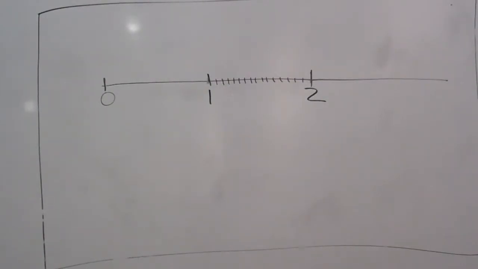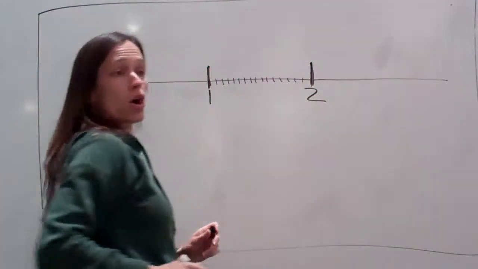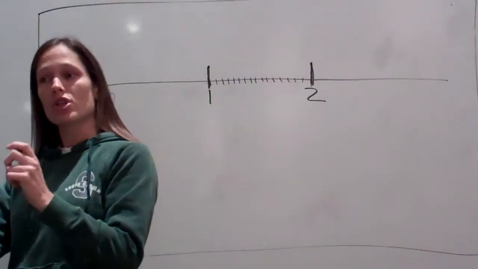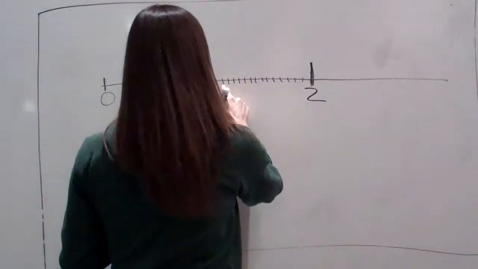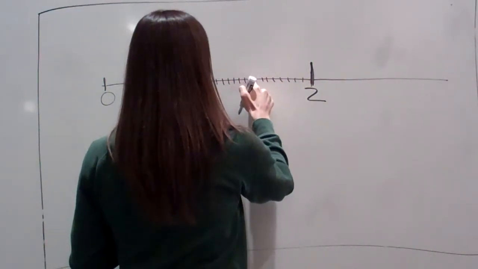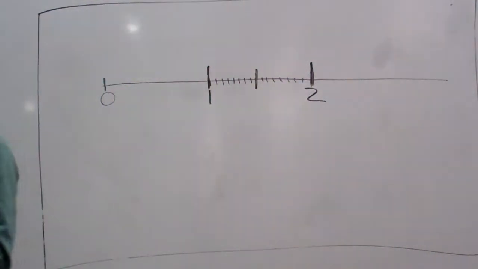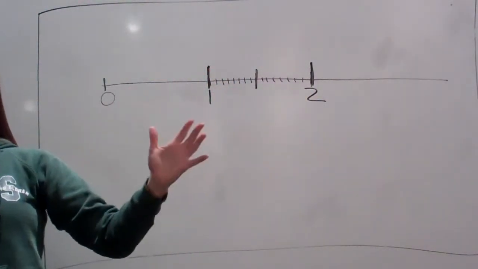Okay, now these may not be exactly accurate, okay? But the first thing I want you to know is that usually the ticks that are where the real numbers are usually the longest. Does everybody see that if you have it? Okay? What is the next length that is the longest? The middle. The one in the middle. Okay, so what I want you to understand about this is that the lengths matter. This one's my middle tick, and I'm going to make it almost as big, okay? Now, if I was counting from 1 to 2, how many big ticks do I have? How many big jumps?